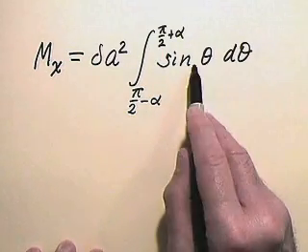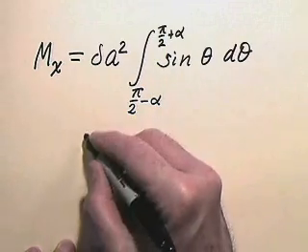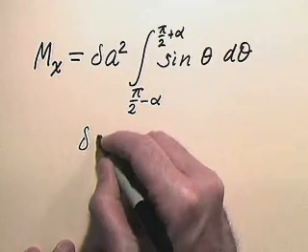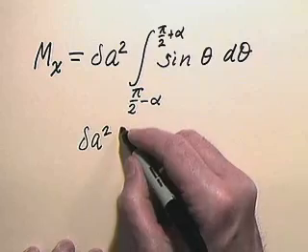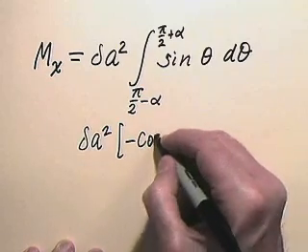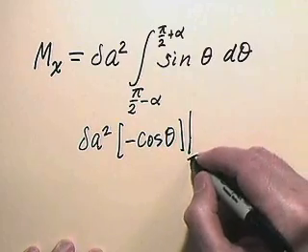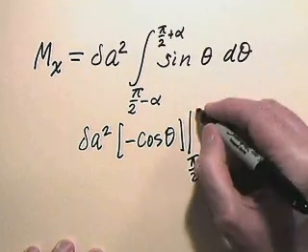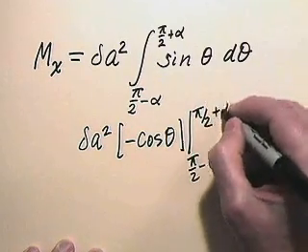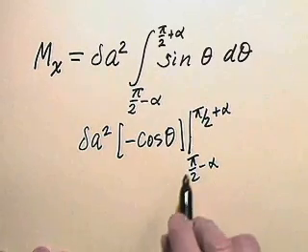Well, the antiderivative of sine theta is negative cosine theta. So we get negative cosine theta evaluated between the limits pi over 2 minus alpha and pi over 2 plus alpha.